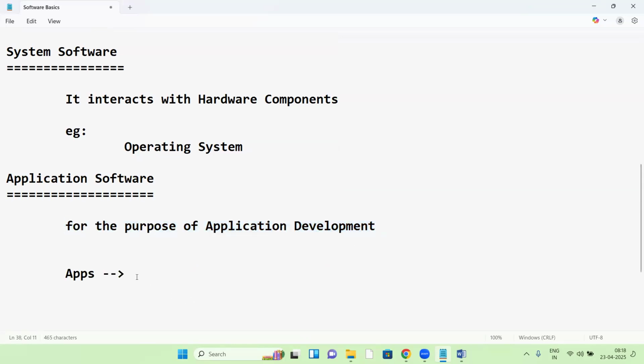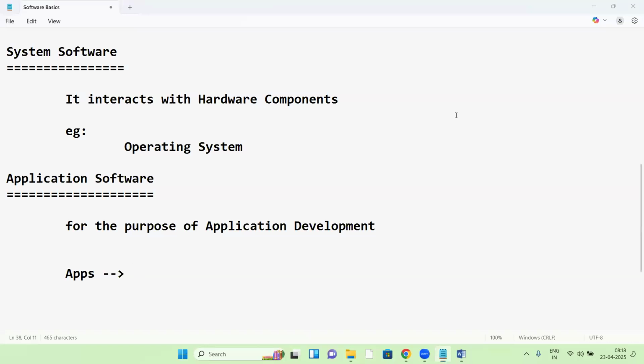See, applications. Yes, in our real life, in our day-to-day life, we are using many applications, right? In your mobile, there are many applications, right? So, which is the most used application in your mobile? Tell me, guys, which is the most used application in your mobile?